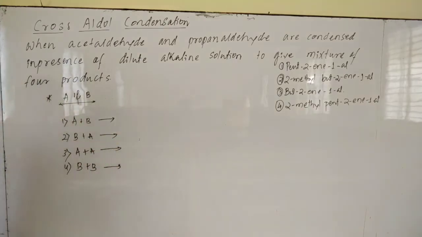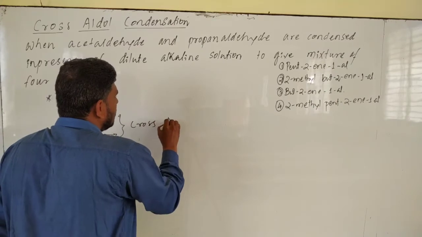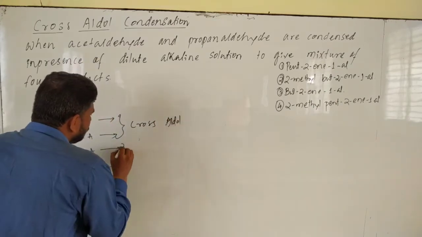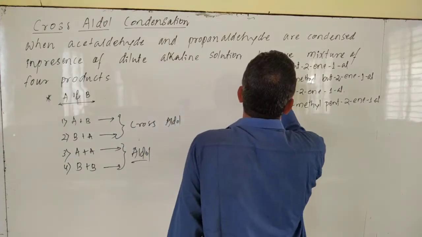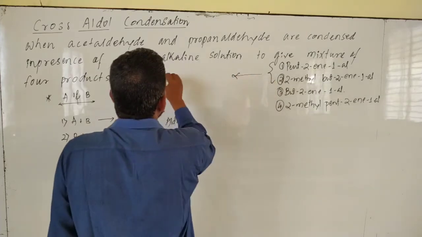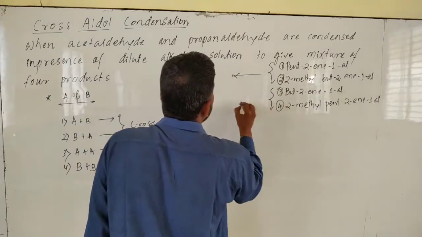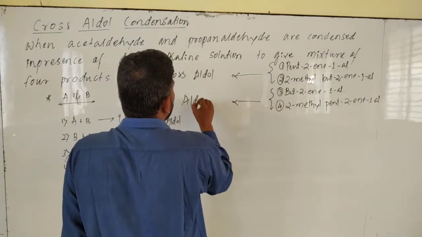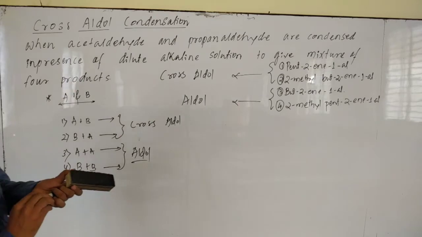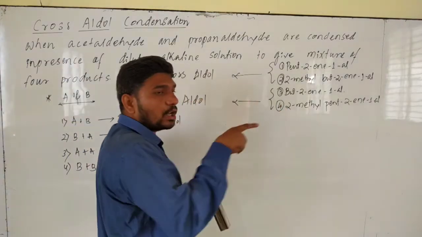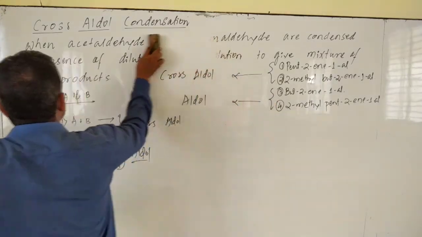The same thing I explained over here. These two are cross aldol products, and the remaining two are aldol products. Remember over here, what are these two? These two are cross aldol products, and these two remaining are aldol products. Have you got? Okay, this is regarding aldol, cross aldol condensation. Understand?